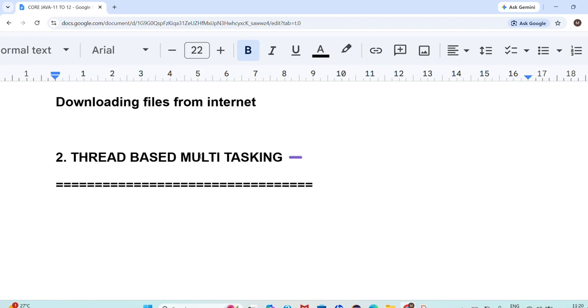Who is creating the thread? JVM will create one thread that is also known as the main thread. Now in each and every Java program, JVM creates one thread that is known as the main thread. That thread will execute all the code. Still now we have executed a few programs, right? All the programs were executed by the main thread only.